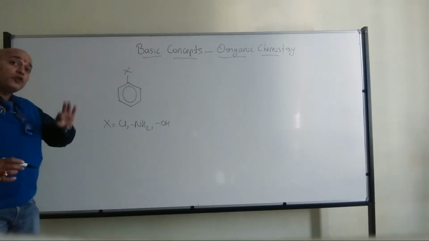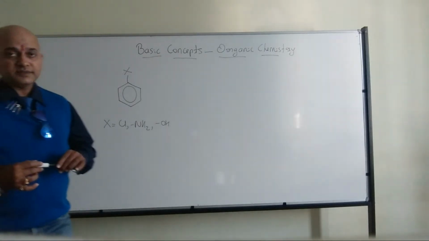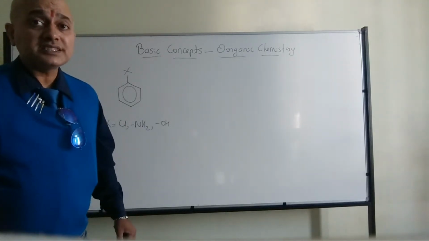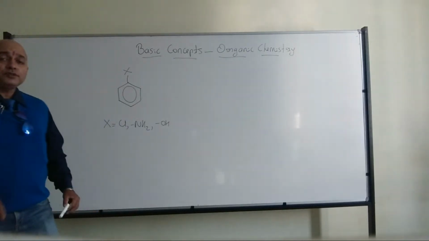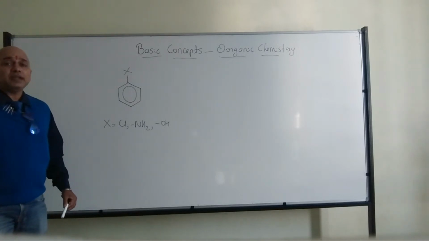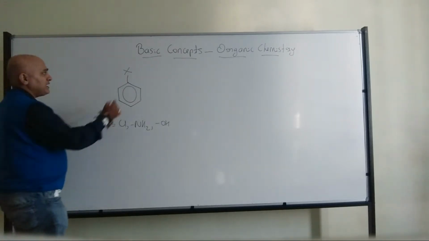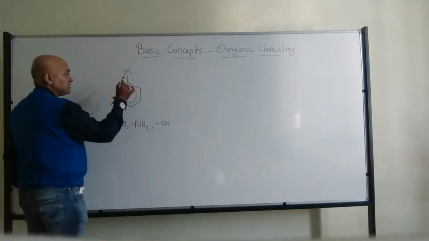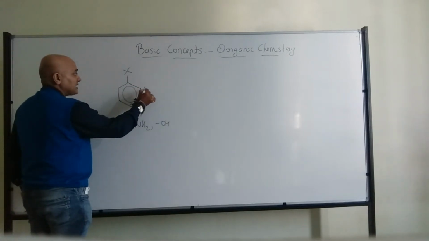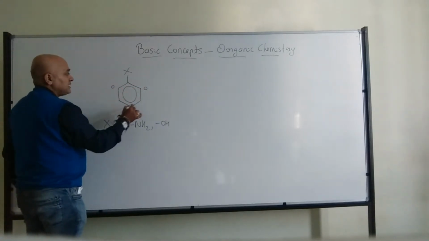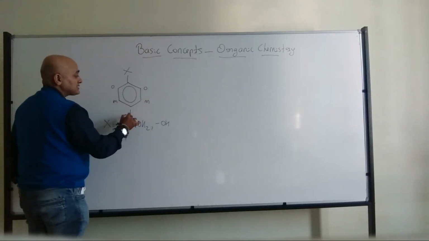Now, if you go back to yesterday's class and come to naming the positions, whenever a substituent is attached to the benzene ring, this is called the ortho position, this is called the meta position, and this is called the para position.